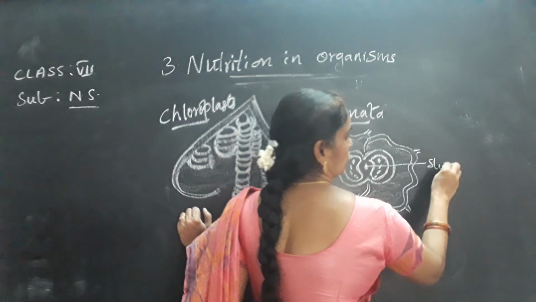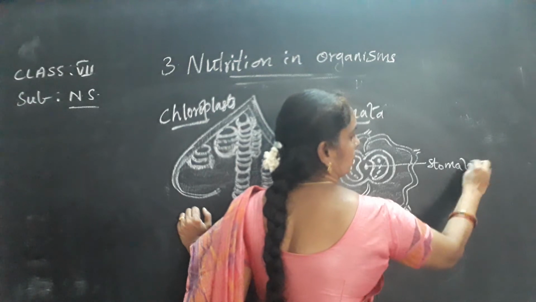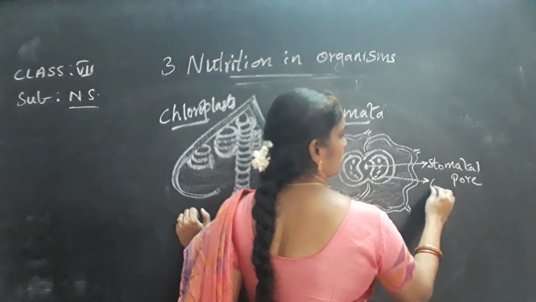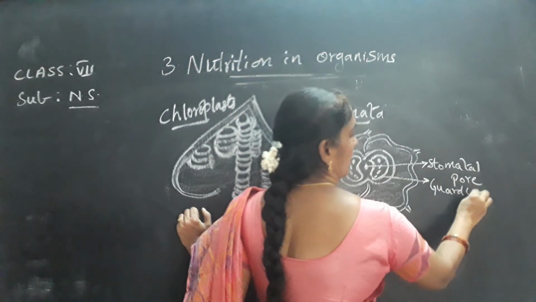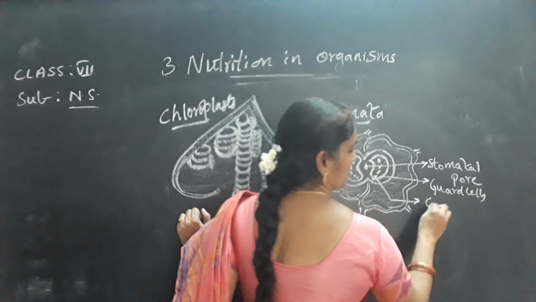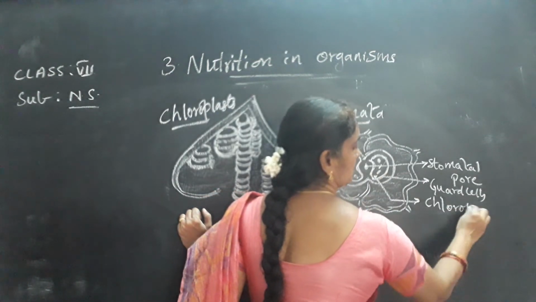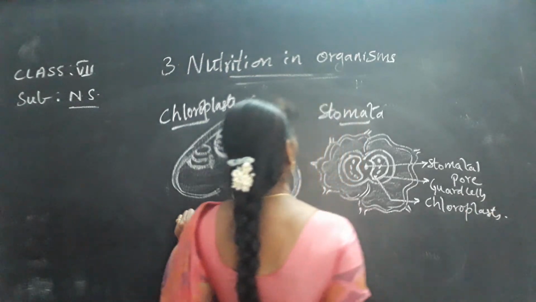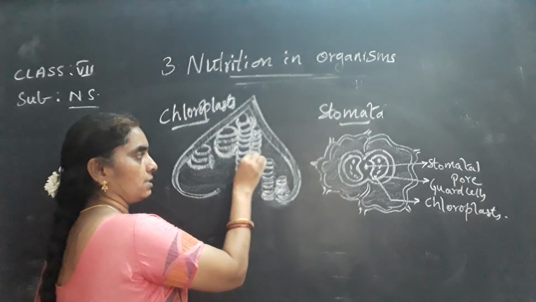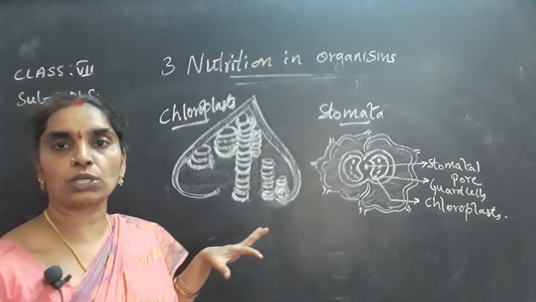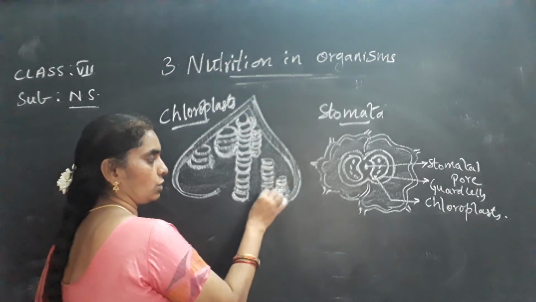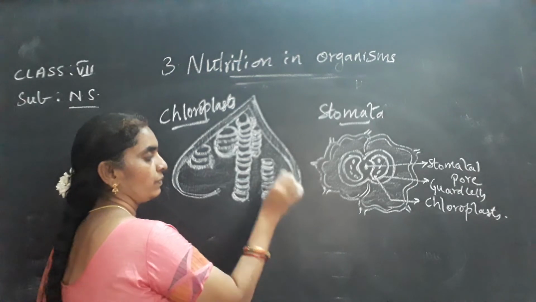This is stomatal pore. When you observe the leaf under the microscope, you can see these parts. These are guard cells, bean-shaped structures, and inside you can see the chloroplasts. So the structure of the chloroplasts will be like this, attached to one another like this. Okay, so this is the structure of the chloroplast. So you have to draw the structure of the chloroplast also in your leaves.